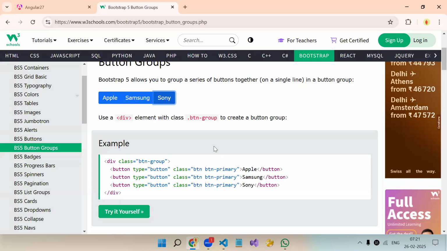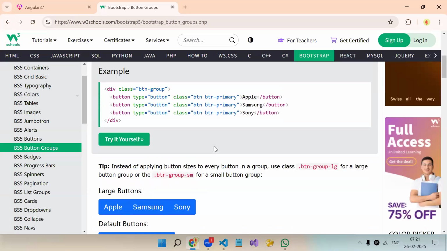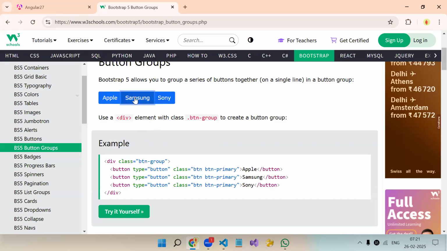Now getting? Yes. Okay. And apart from that, if we click on Sansom, this button should get selected. It should have a different color. That thing also we are going to do. In the task also you have the same scenario, like wherever you click, that button gets selected. So that scenario also we will cover.